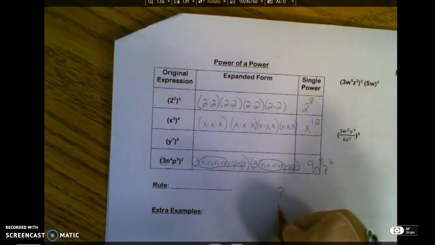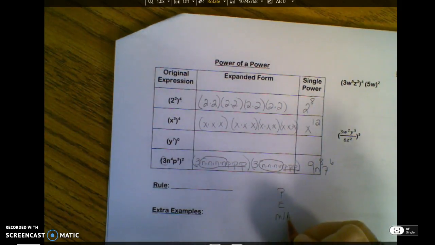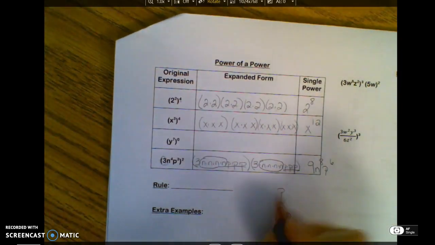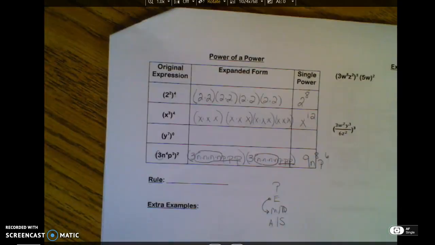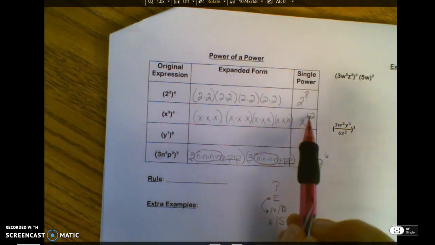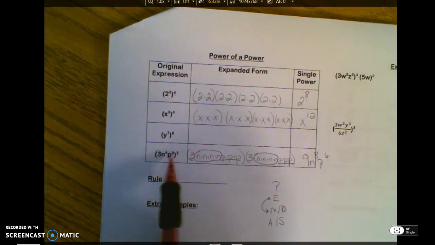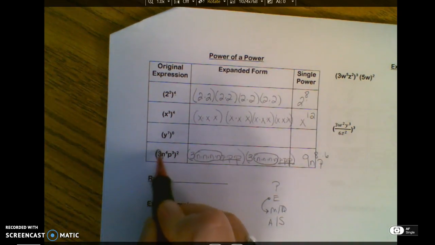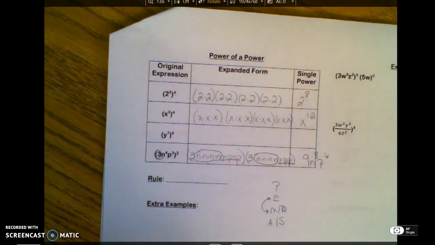Now, your PEMDAS rule also works here. Right now I have an exponent raised to another exponent. One less operation is to multiply. Notice 4 times 2 is 8. 3 times 4 is 12. 4 times 2, they're both exponents, so I can multiply them, is 8. 3 times 2 is 6. This is not an exponent. I do not do 3 times 2.